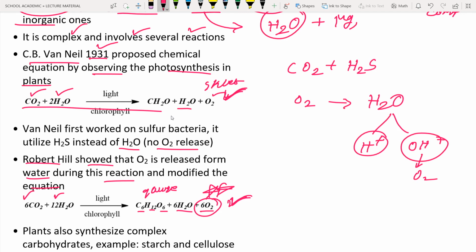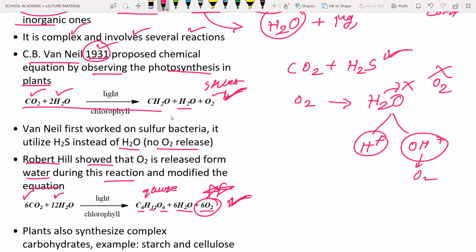So this is the thing. Here, C.B. Van Niel utilized sulfur bacteria. If there is no use of the water molecule in the bacteria, there is no synthesis of oxygen. The oxygen will not be synthesized. Why? Because this bacteria is not going to utilize water. Instead of water, what is it using? It is using hydrogen sulfide. Okay, so this is the only reason.